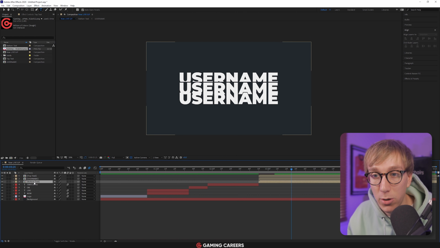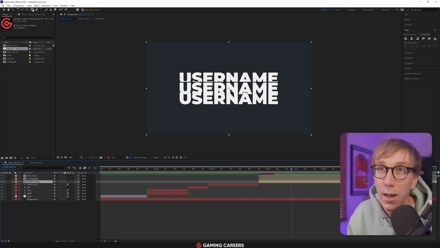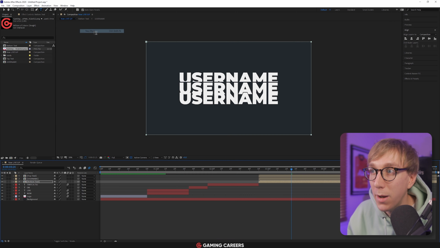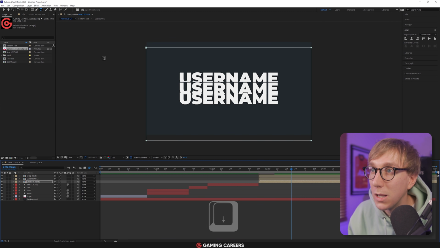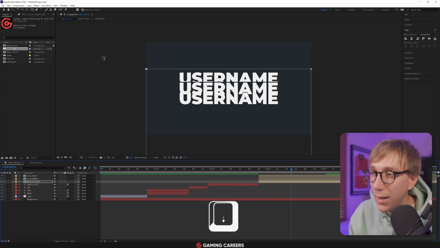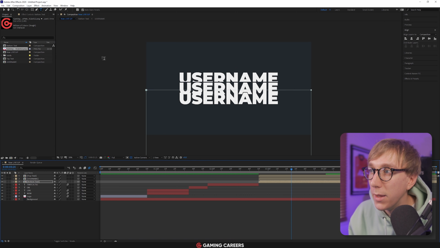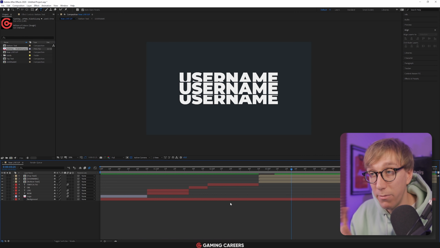We want to repeat that for the bottom text. So highlight the bottom text layer, layer, mask, new mask, and then instead of using the up arrow, we're going to use the down arrow on this one and just mask out the top of the text with a similar sort of gap. So you can see now we have the top and bottom stack, the first stack done.